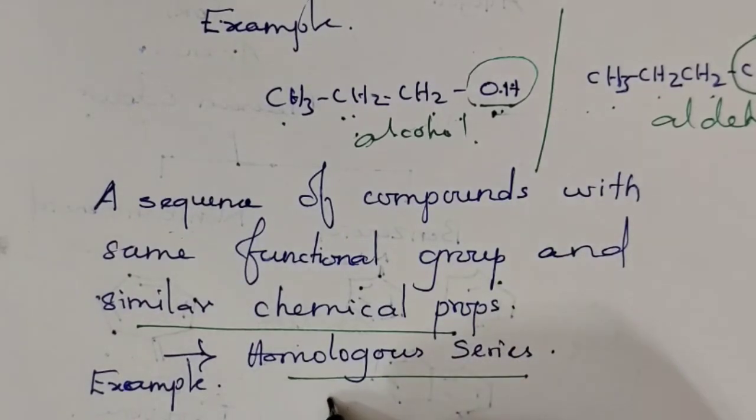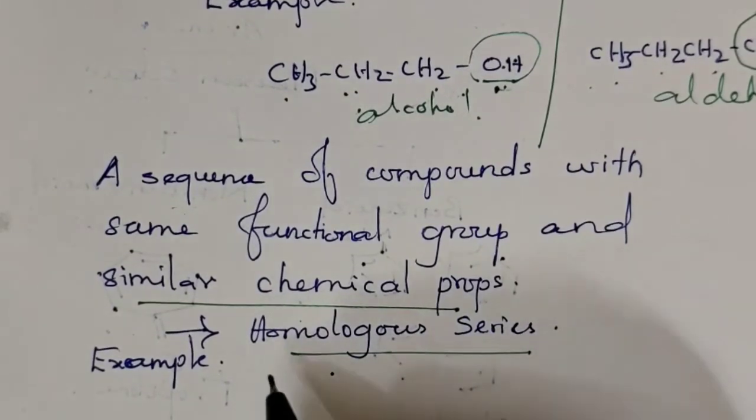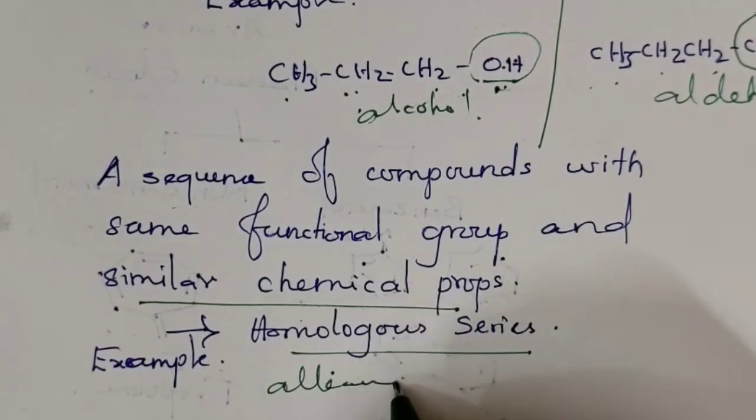Such groups are called homologous series. An example for homologous series is alkanes. In alkanes, all the compounds have single bonds. Alkenes are double bonded compounds. Alkynes are triple bonded compounds. Alcohols, aldehydes, ketones, like that. Organic chemistry contains a lot of homologous series.